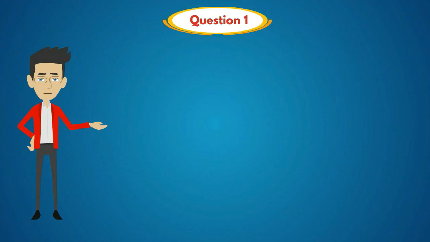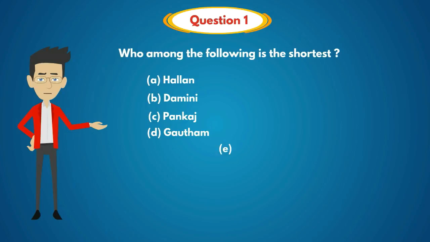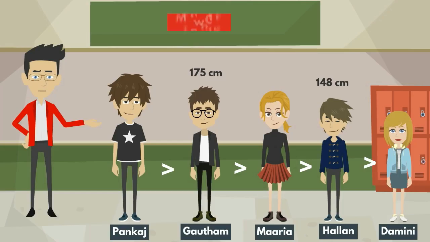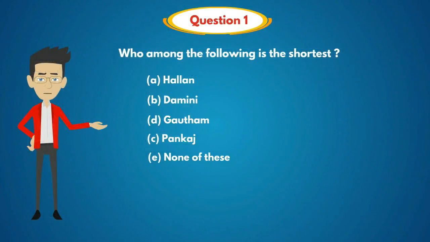Question 1. Who among the following is the shortest? The options are Helen, Damini, Pankaj, Gautam, none of these. Let us see the solution. From this diagram, it is clear that Damini is the shortest person among 5. So the answer is option B, Damini.